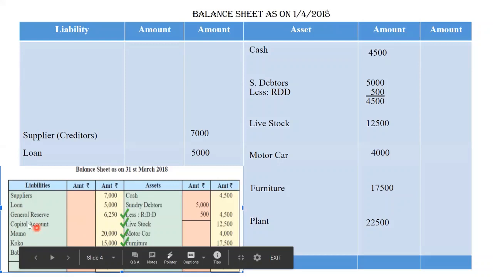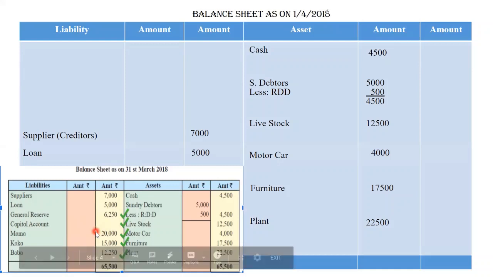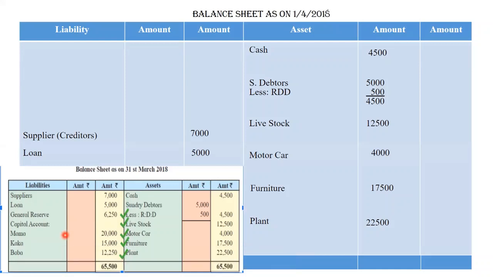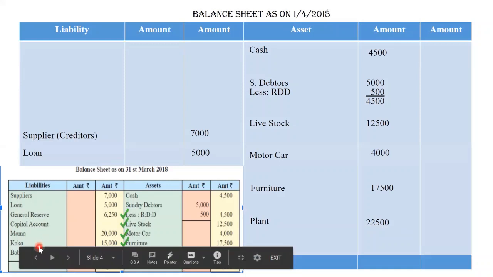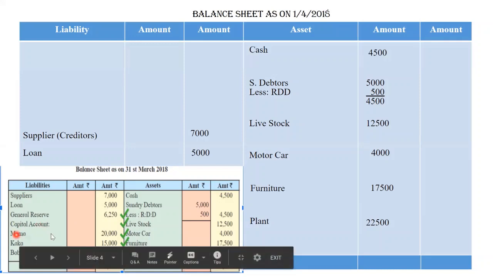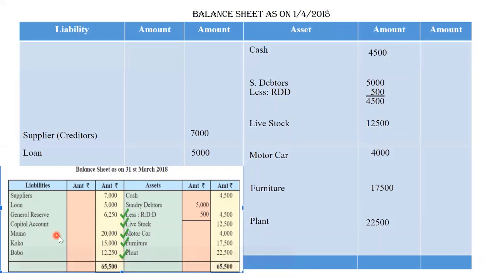Now, except this, we are having general reserve. Now, it is a free reserve. And what do we do with a free reserve? Yes, we will distribute it among the existing partners. In admission, the existing partners were generally 2 and a new partner was coming. But here we already have 3 partners, so this general reserve we will divide among all three partners. Okay, and capital amount is also given, which we will write in capital account only.